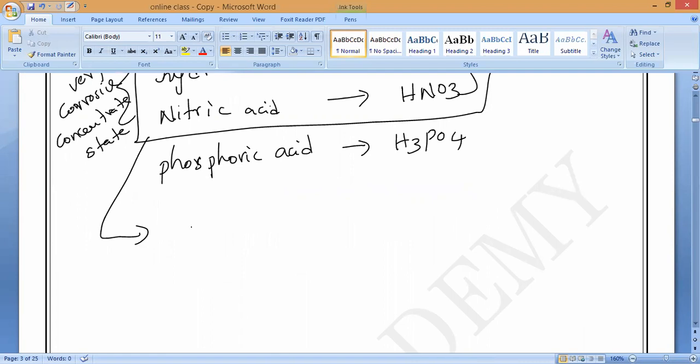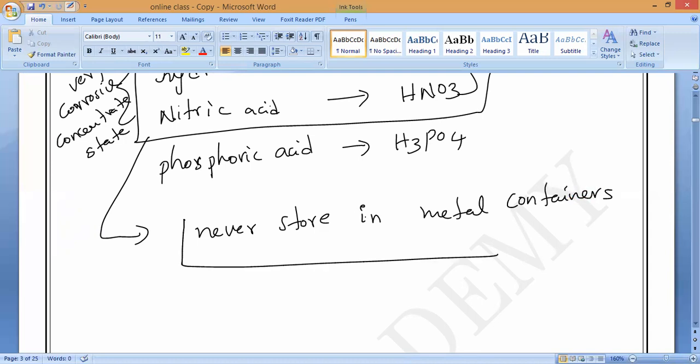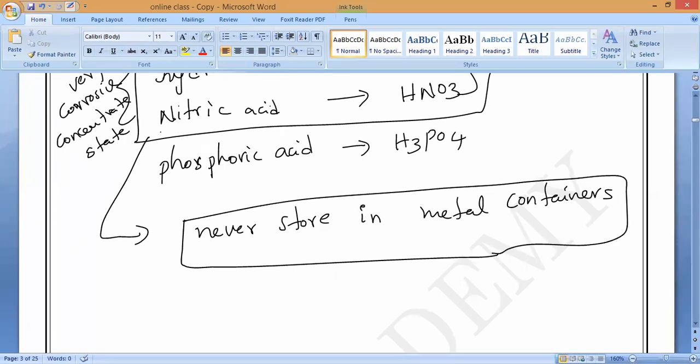We will never store them in metal containers. Why? What is the reason? Because hydrogen gas is released, sir. That is not the reason. I want the exact answer. Sir, it reacts with metal. Acids react with metal.